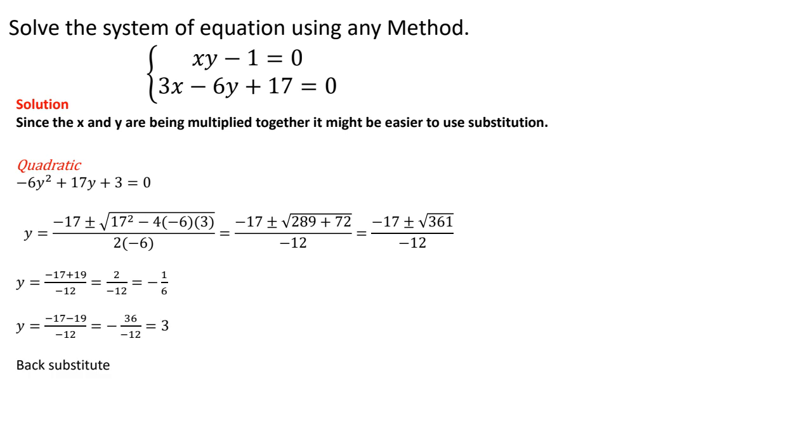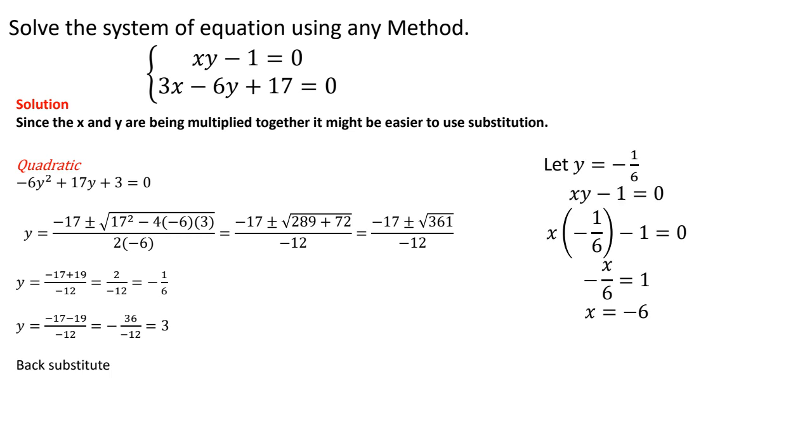So when this value here that I'm adding from the square root is positive and negative, I have two answers. I have a negative 1 over 6 and I have a positive 3. So what I'm going to do now is backward substitution. And when I use the first value, negative 1 over 6, I'm going to plug it into that first equation.